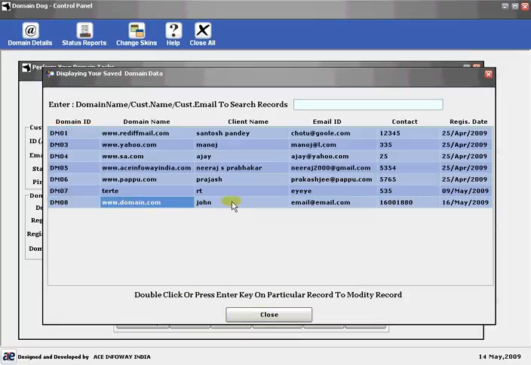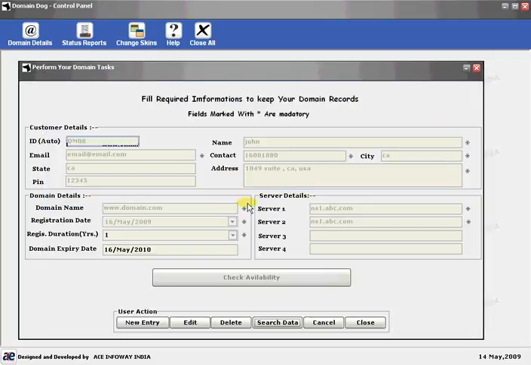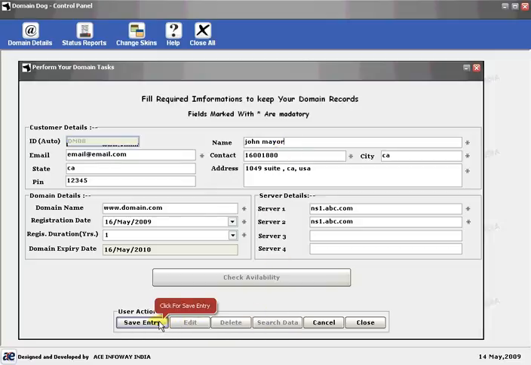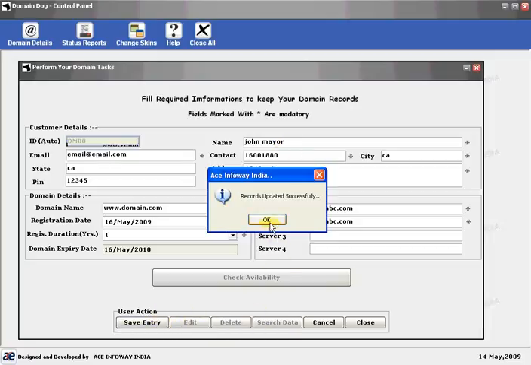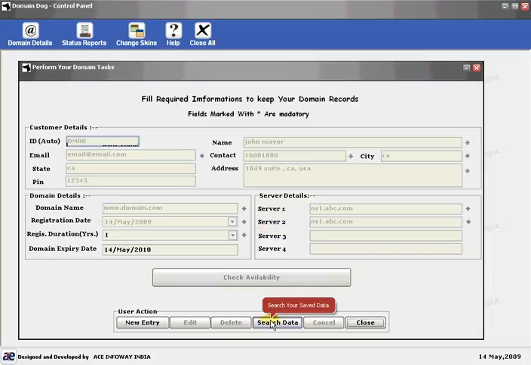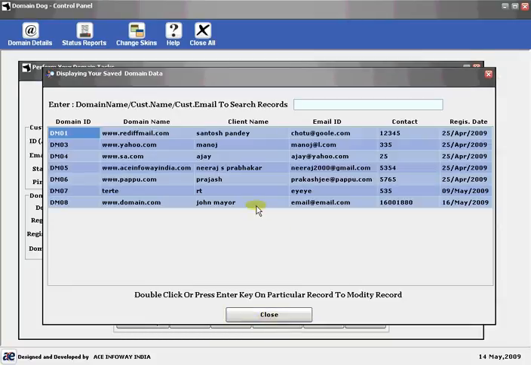And if you need to modify it, just double click it and the record will be shown here, and you can say edit. You can choose edit and edit. Save the entry again. The record has been updated.